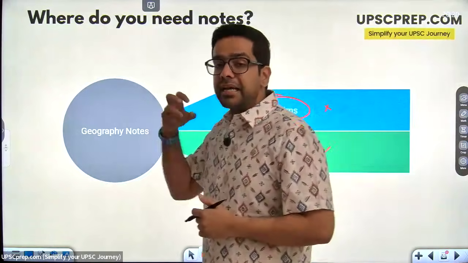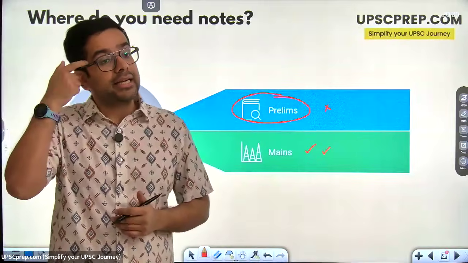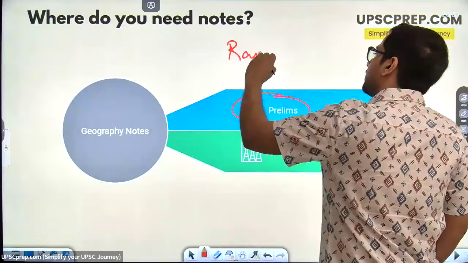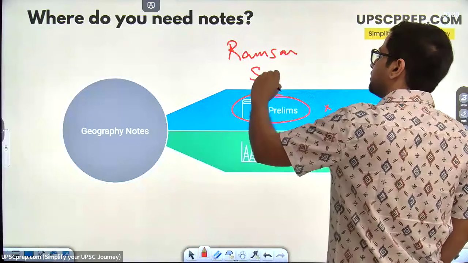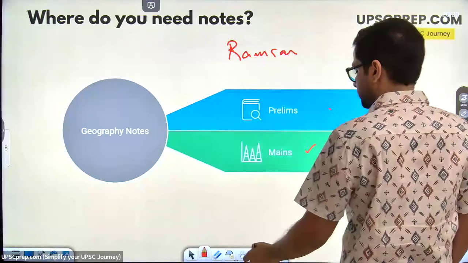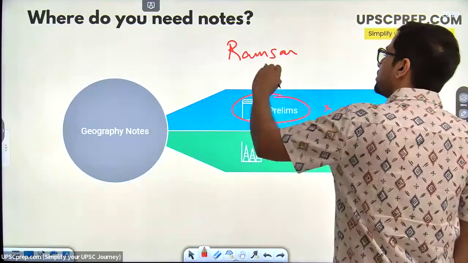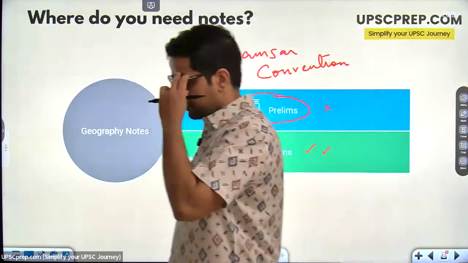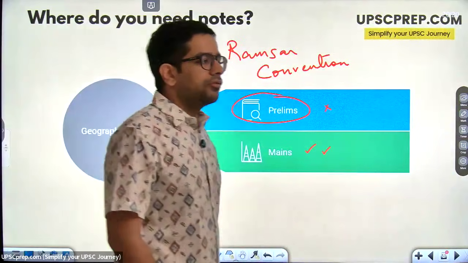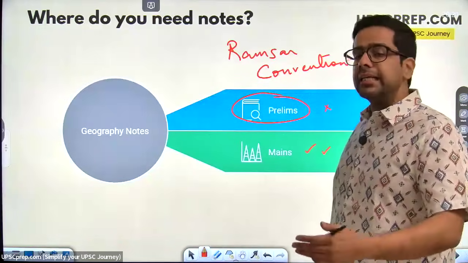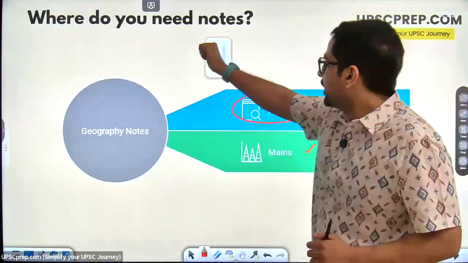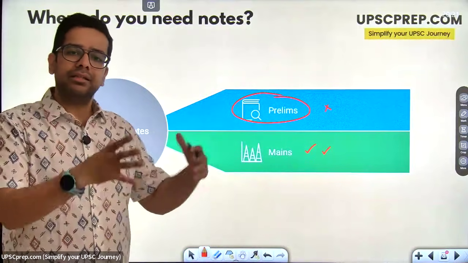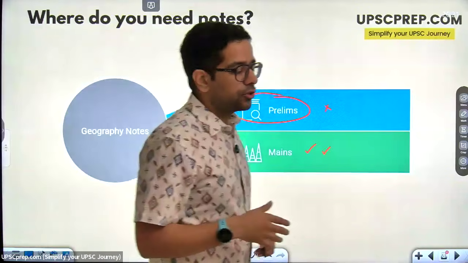So when there is some major news, now somebody had asked in the chat about Ramsar sites. So Ramsar sites per se is related to environment. How many of you have heard of this? Ramsar Convention, yes or no? Right, if you've not heard of it, absolutely okay, because you're just beginning. Ramsar Convention is an ecological conservation related convention which talks about wetland areas, meaning any area where there is some amount of water. Ramsar Convention tends to deal with it.